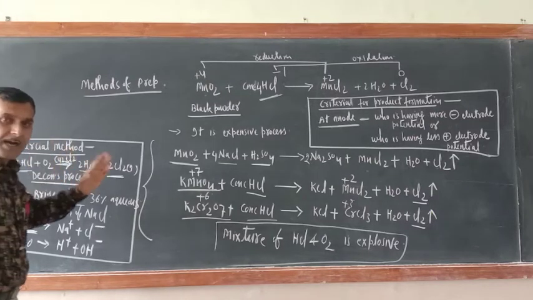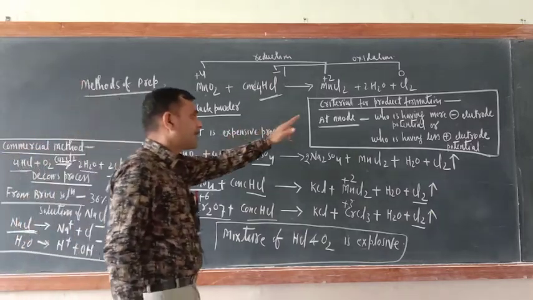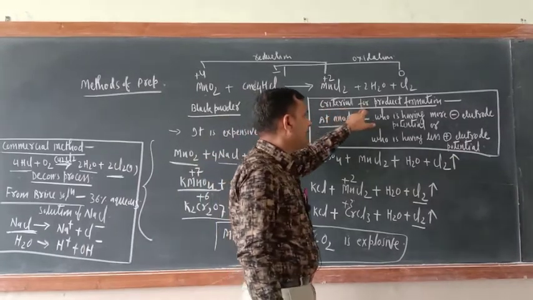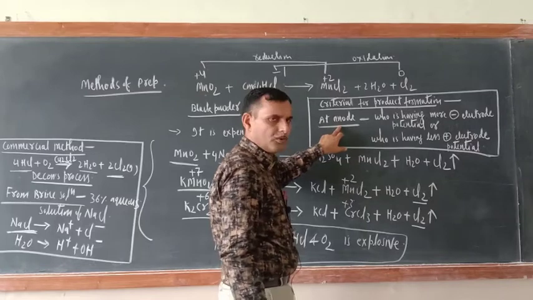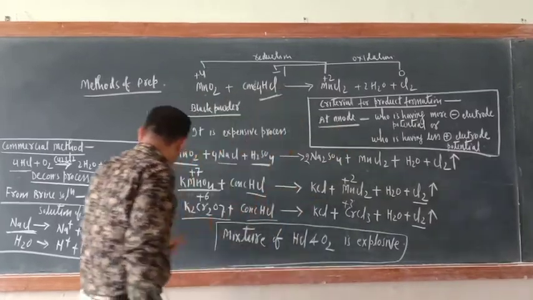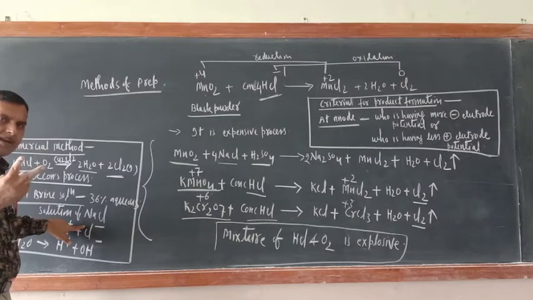There is a criterion for product formation at the respective electrode. At the anode, who will go? Just see, toward the anode, two ions are competing for discharge.